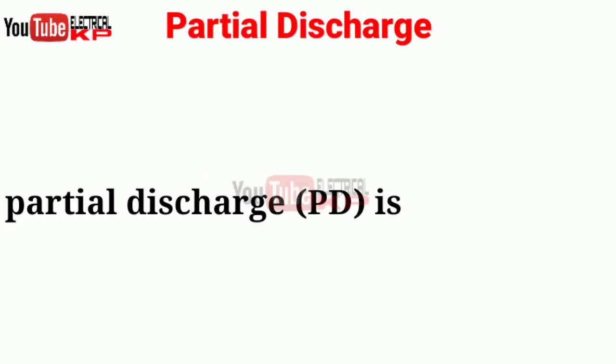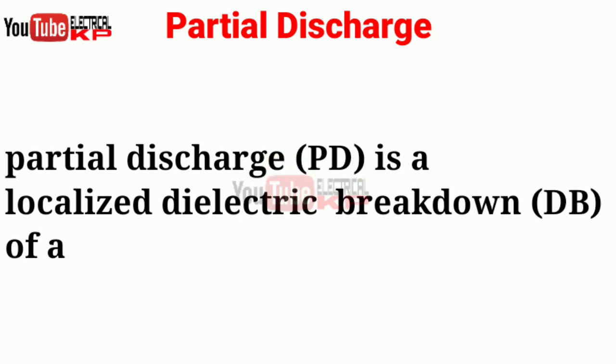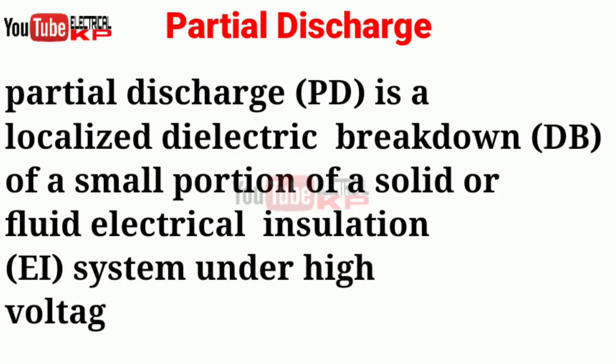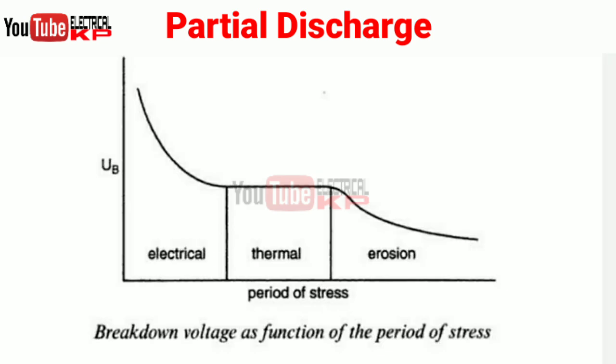Partial discharge is the dielectric breakdown of a small portion of the solid or fluid electrical insulation system under a high voltage stress. One example of the partial discharge is corona. Once the partial discharge starts, it may cause progressive deterioration of the insulating materials and ultimately cause electrical breakdown. As shown in this figure, first the electrical effects are shown, after that thermal and erosion, which after a long time may cause the electrical breakdown.